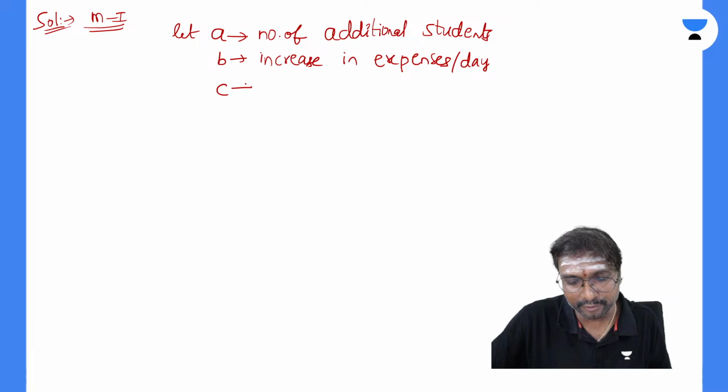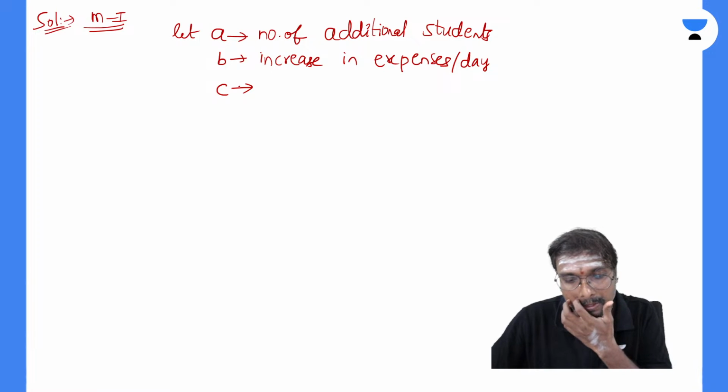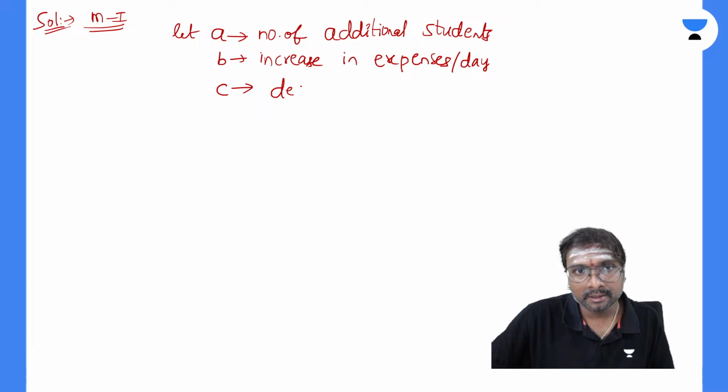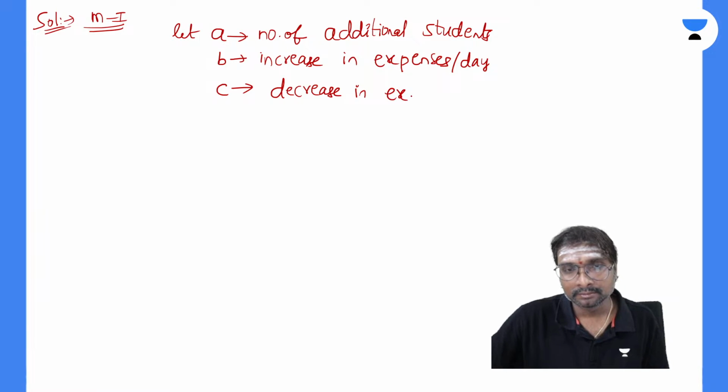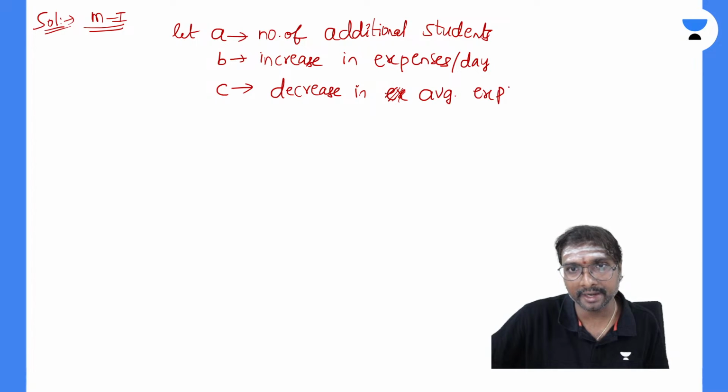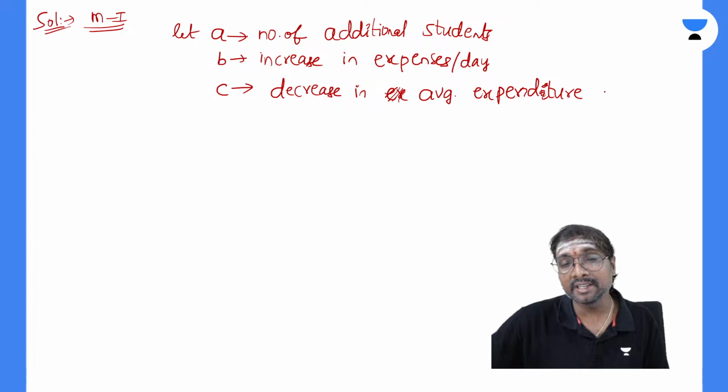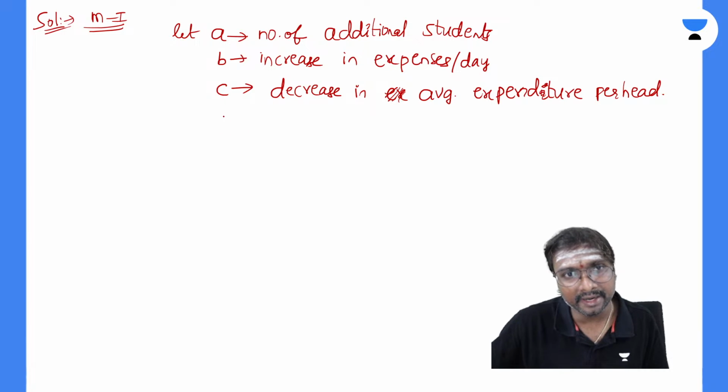And what is that C? C is the decrease in average expenditure per head. So when the number of people is increasing, what will happen? Average expenditure decreases. Obviously total expenditure may be increasing, but the average per head expenditure decreases. So C is the decrease in average expenditure per head.